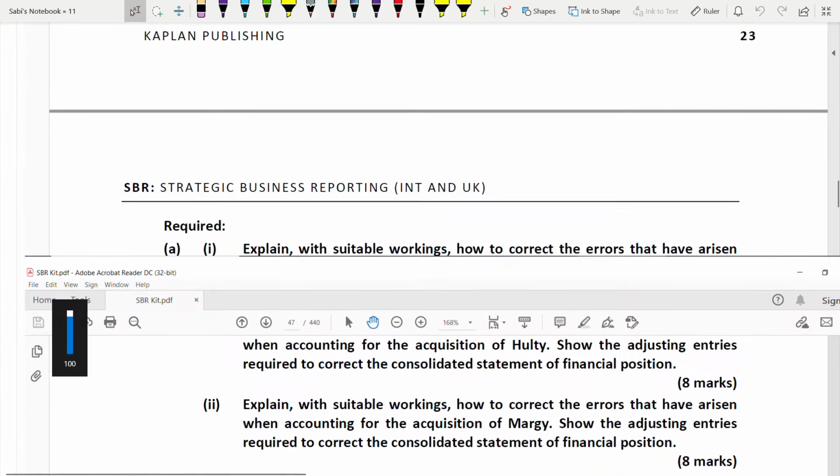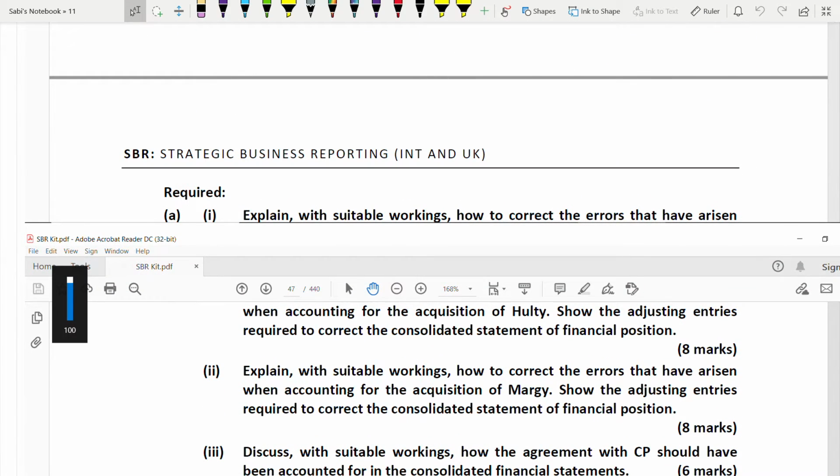So before that, let us go through the requirements. Explain with suitable workings how to correct the errors that have arisen when accounting for the acquisition of Hulti. Show the adjusting entries required to correct the consolidated statement of financial position. You need to show the adjusting entries, that means debit and credit. And it's for 8 marks.